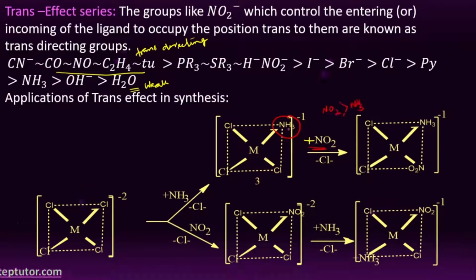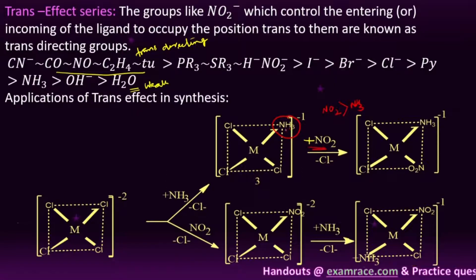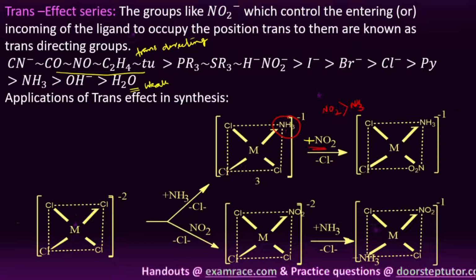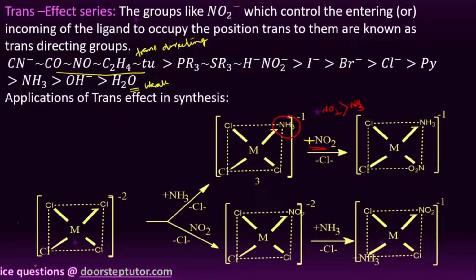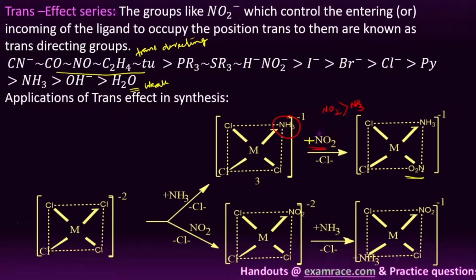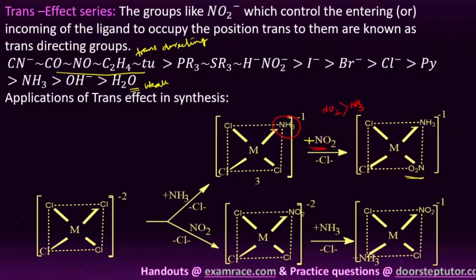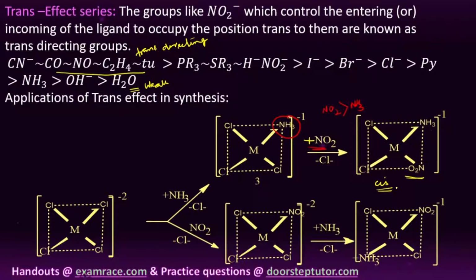So ammonia cannot occupy the position trans to NO2, because NH3 has less trans directing ability than NO2. So it generally leads to the formation of a cis product. NO2 can occupy this position, so it is cis to the NH3. So this leads to the formation of a cis product, right?